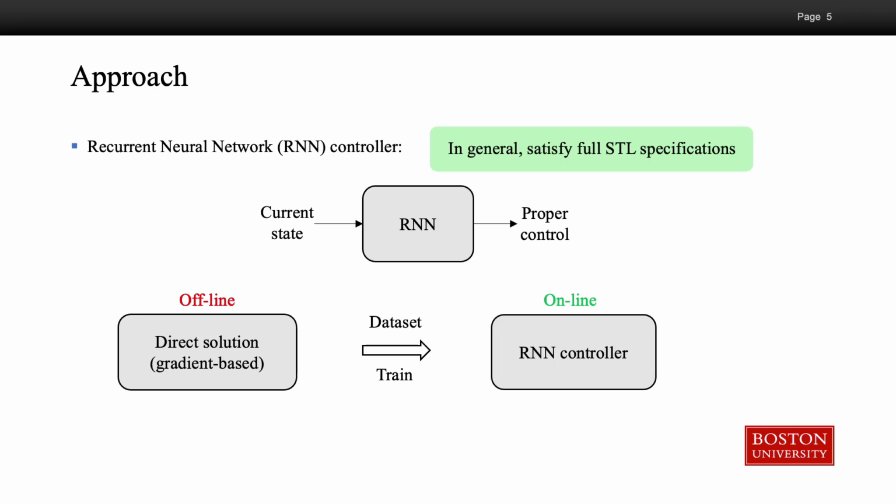To train the RNN controller, we first solve the control synthesis problem using the aforementioned gradient-based method for many times and generate a dataset. This is called the direct solution. And then we train the RNN controller on this dataset. Although the direct solution costs a lot of computation, it is implemented offline. After training, the RNN controller can be used for online control, which is very fast and enables real-time implementation.